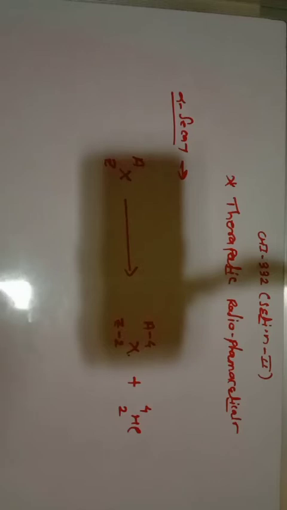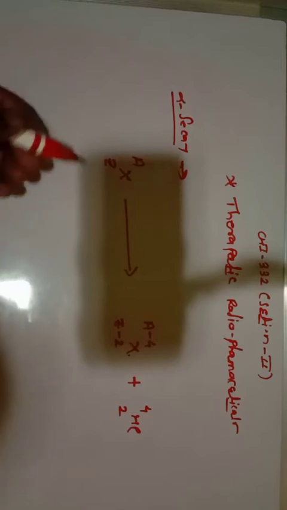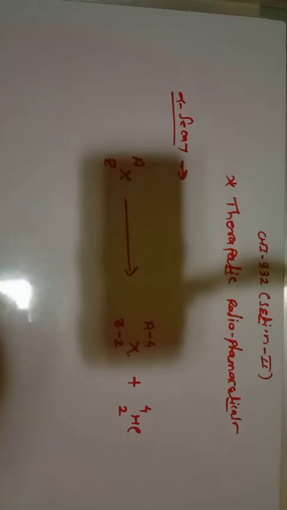Generally, alpha decay occurs in nuclei having a high atomic weight, that is, a higher mass. These radionuclides undergo this kind of decay. In alpha decay, the atomic number decreases by 2 units and the mass number decreases by 4 units, and the particle emitted in this alpha decay is known as helium.